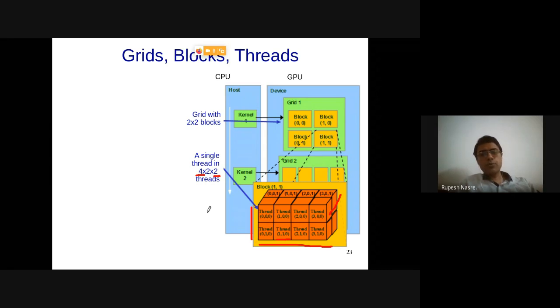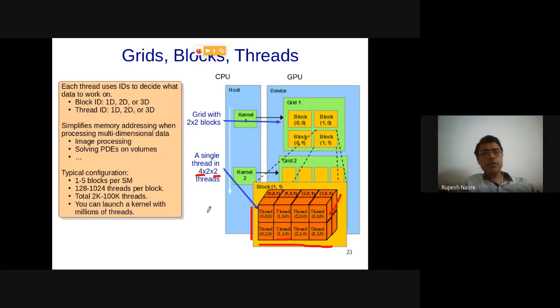So I'm just going to push that into text right now. Each thread uses IDs to decide what data to work on. So block ID could be 1D, 2D, or 3D. Right? When it is 2D, that means X and Y are specified. Z is 0.